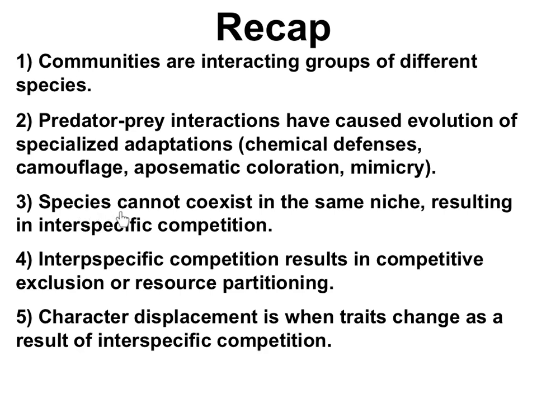Gauss's law told us that species cannot coexist in the same niche, and that results in interspecific competition. Interspecific competition then results in competitive exclusion or resource partitioning. Character displacement is when species traits change as a result of this interspecific competition.